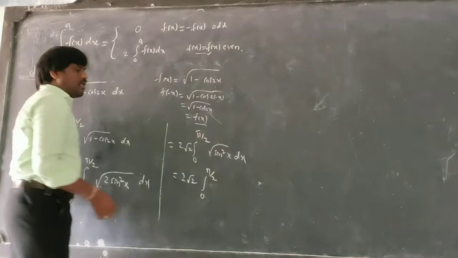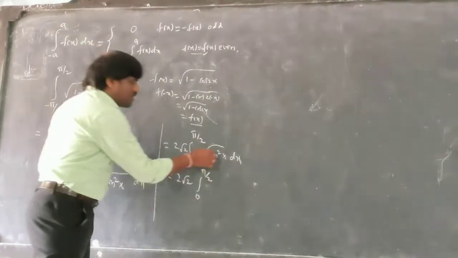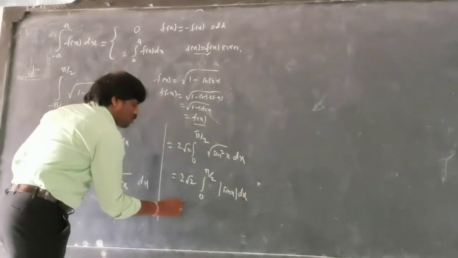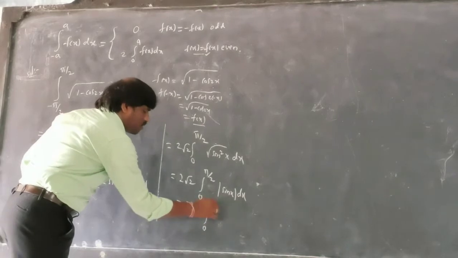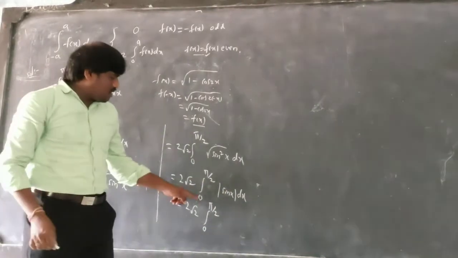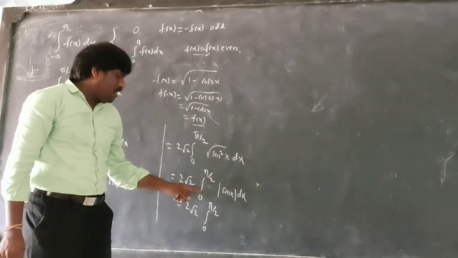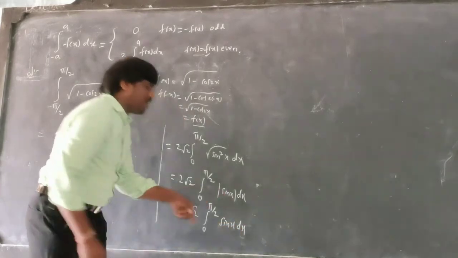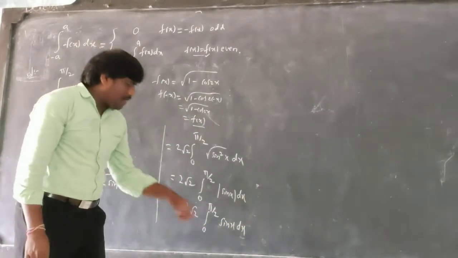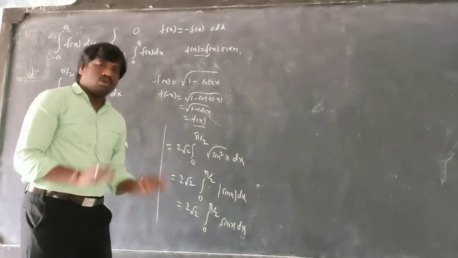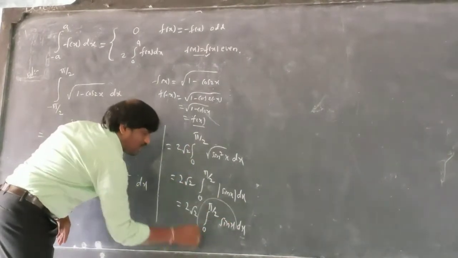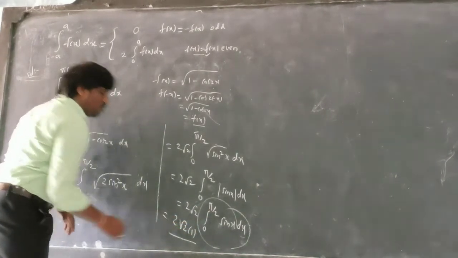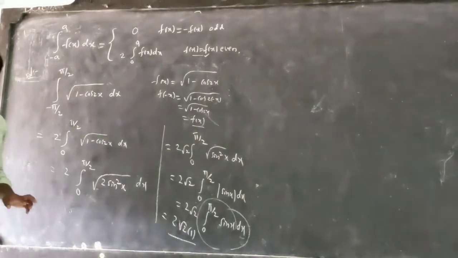Already you know 0 to pi by 2 is in the first quadrant, so under root of sine square x will be mod sine x dx. Whenever a root is there, you have to write mod. And since 0 to pi by 2 is the first quadrant, sine x is positive, so mod will open with a positive sign. Remember this one, don't solve it: the answer is 1. So 2 root 2 into 1, the answer is 2 root 2. Hope you understand.